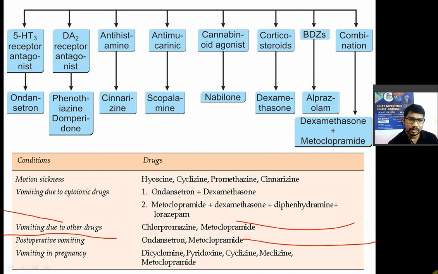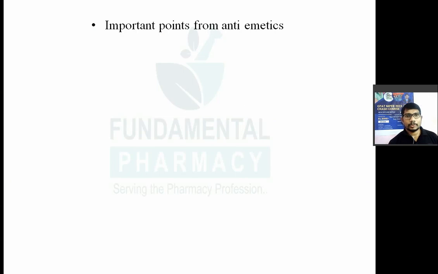Vomiting in pregnancy: in that, these drugs are used, like dicyclomine, pyridoxine, cyclizine, meclizine and metoclopramide again. Other important points from anti-emetic drugs. So these points are very important.